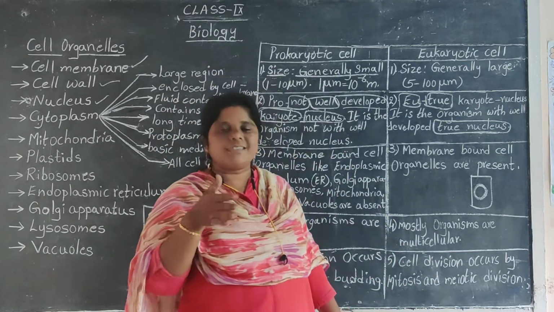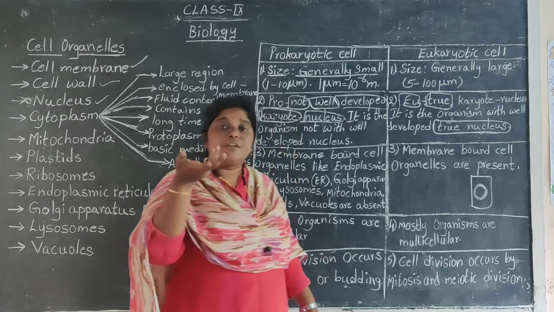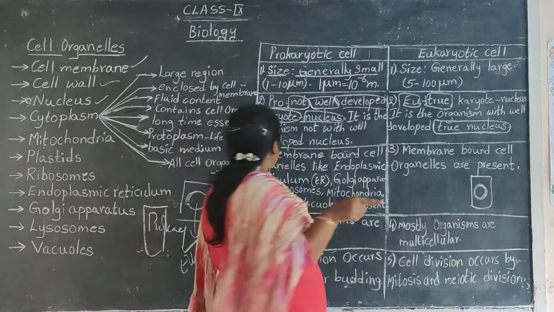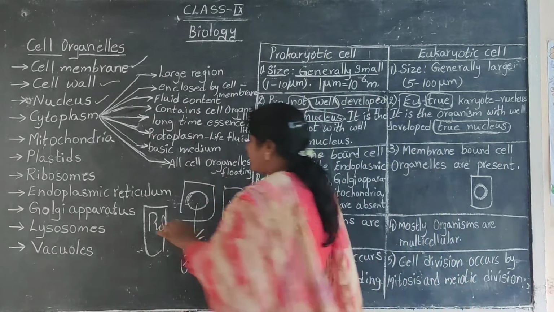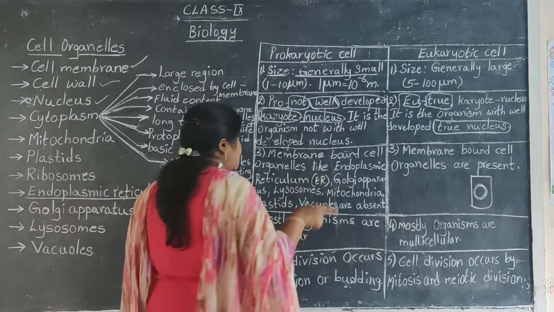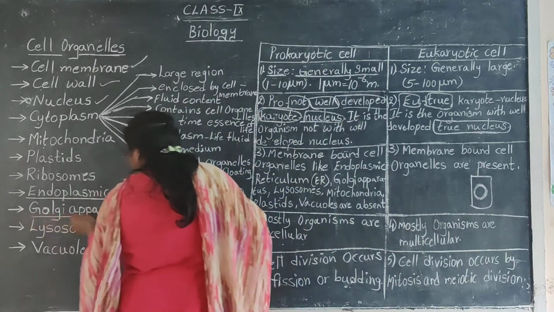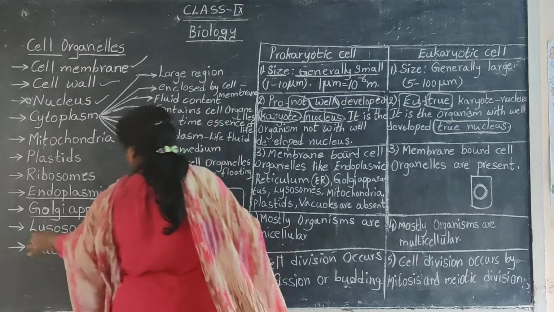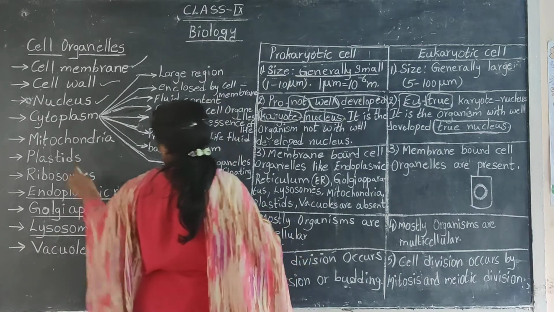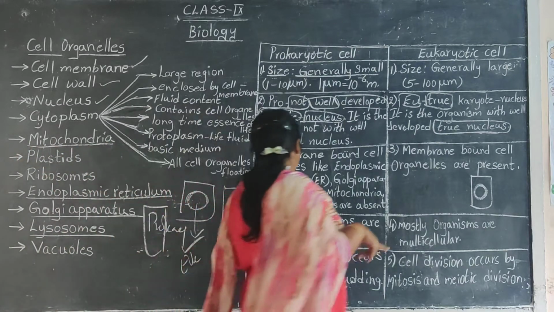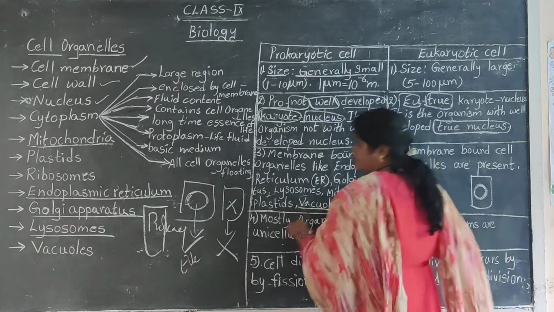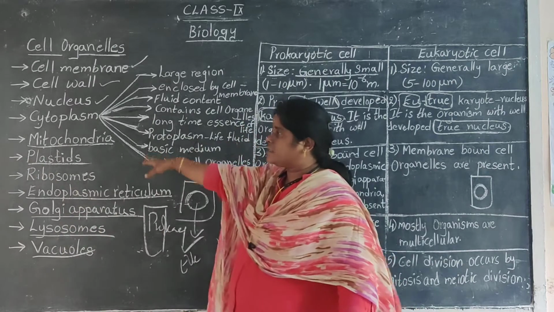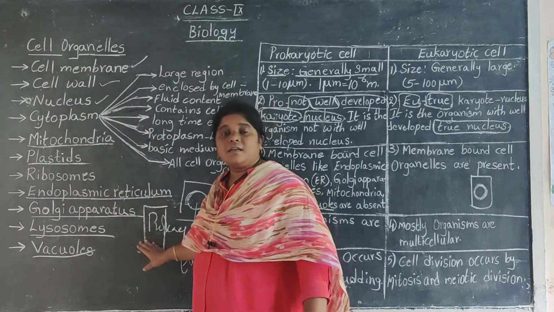If you take bacteria or cyanobacteria as an example, not only the nucleus but the membrane-bound cell organelles like endoplasmic reticulum, Golgi apparatus, lysosomes, and even mitochondria, plastids and vacuoles are absent in the prokaryotes.